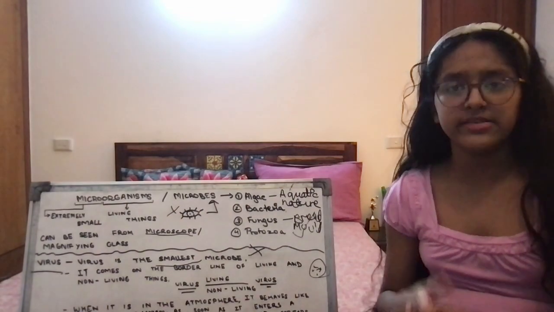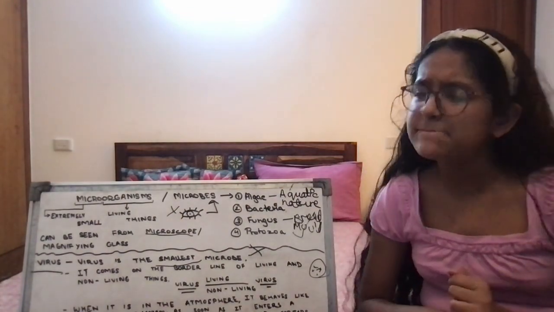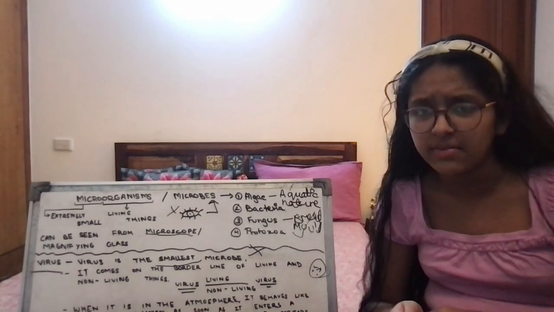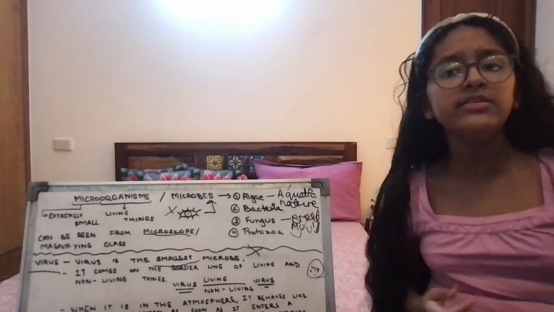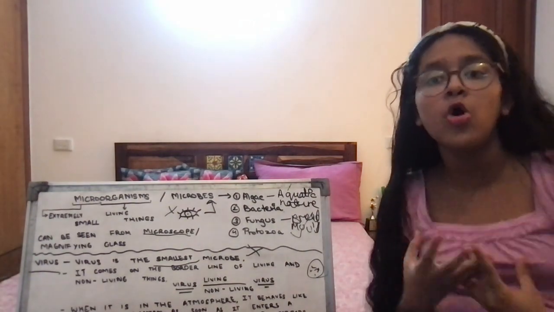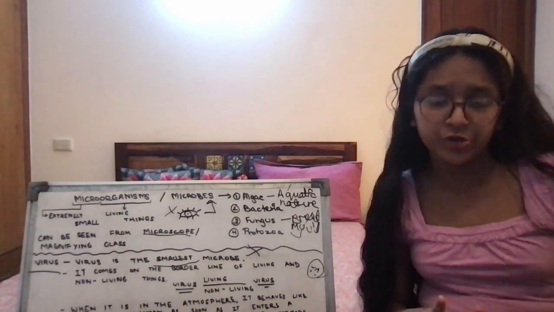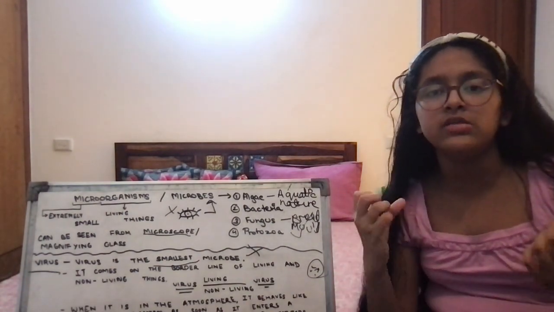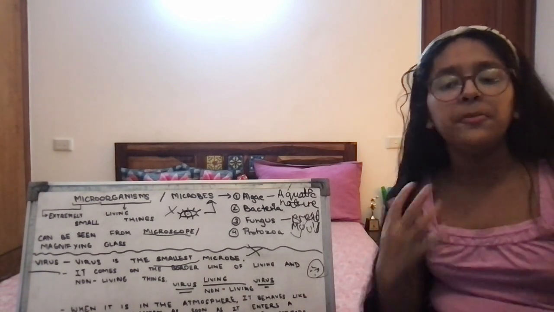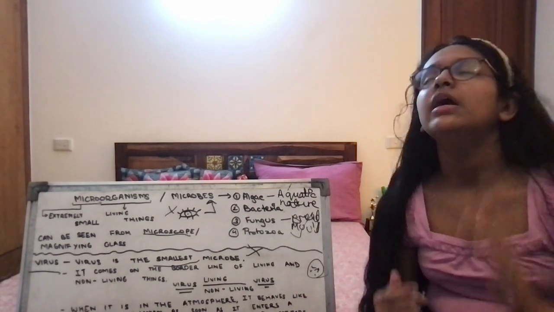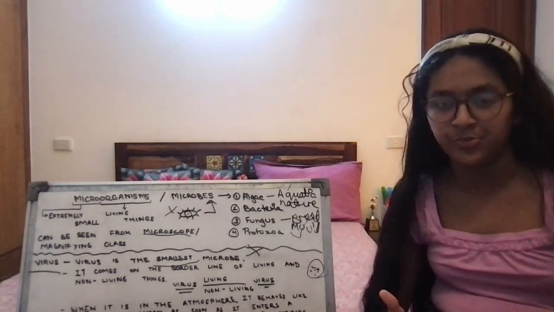As soon as it gets a host body, it could be an animal, plant, another organism, microorganism, or human beings as well. As soon as it enters a host body cell, it starts reproducing, and reproduction is a process that is done by living organisms, right?